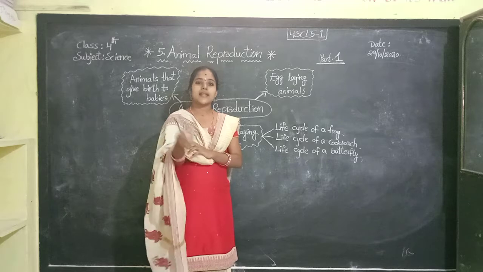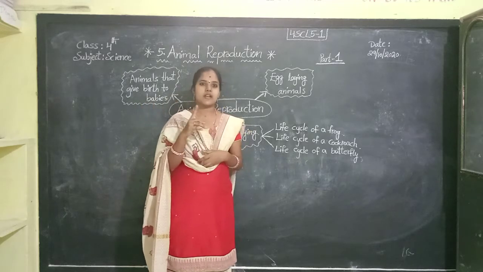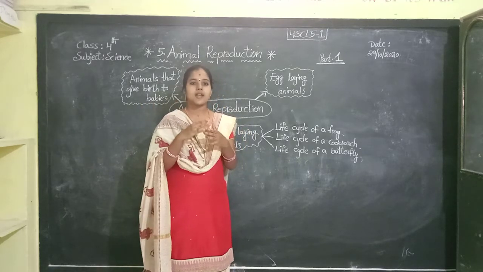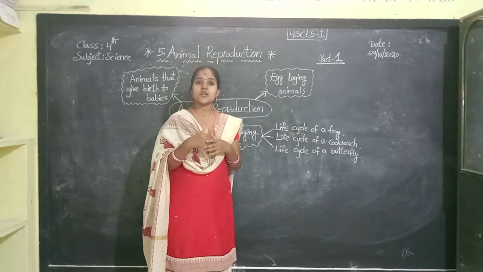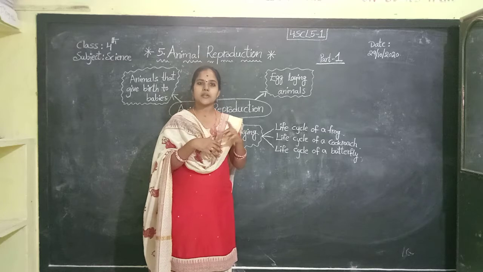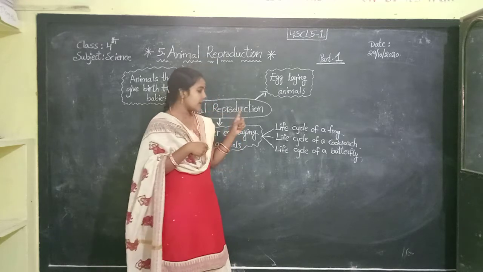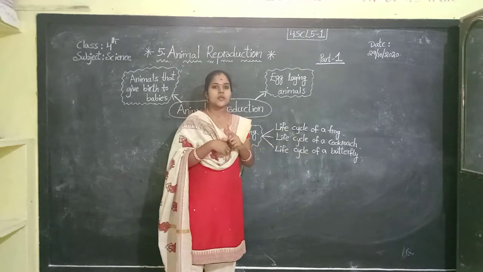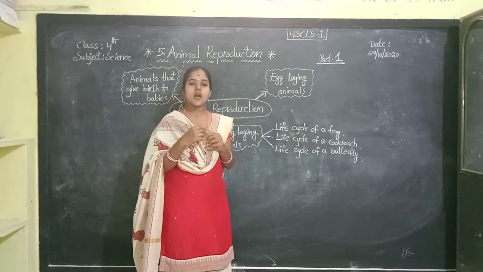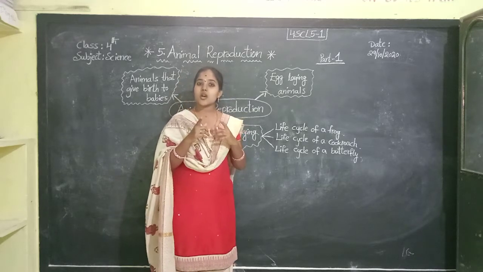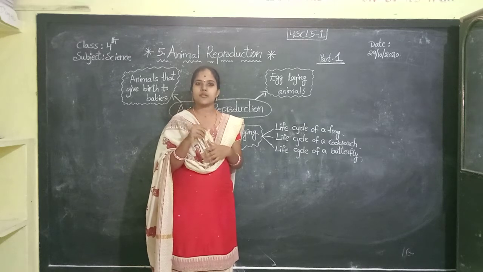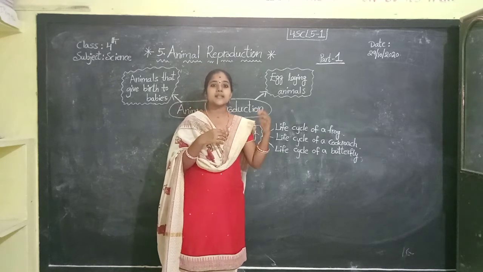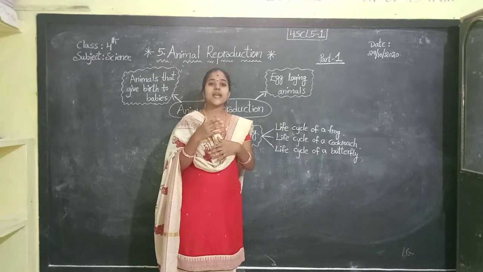First of all, the egg. After hatching the egg, the baby cockroach comes out. The baby cockroach is called nymph. Okay, children, in the life cycle of cockroach, what is the baby cockroach called? The baby cockroach is called nymph. N-Y-M-P-H, nymph.